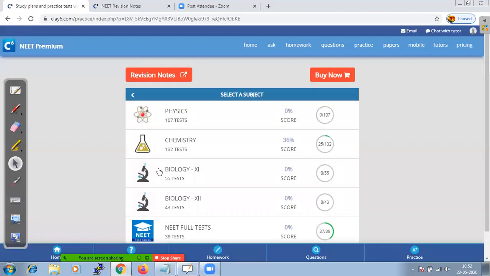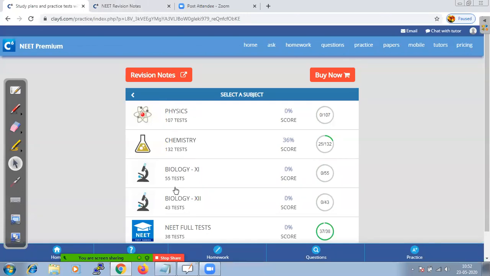Once you click on NEET Premium, at the top you have revision notes. If you click on revision notes, it opens in a new tab. And here we have tests for different subjects, that is physics, chemistry and biology, and a NEET full test. In the NEET full test, it has two sections: one set of tests prepared by Classix tutors and the other is our past papers.